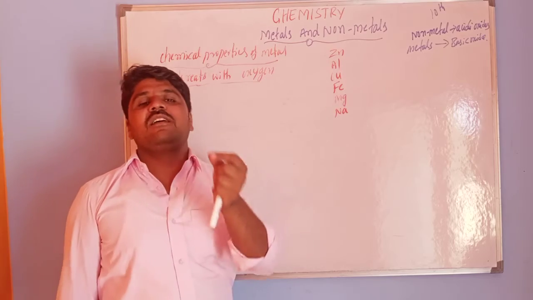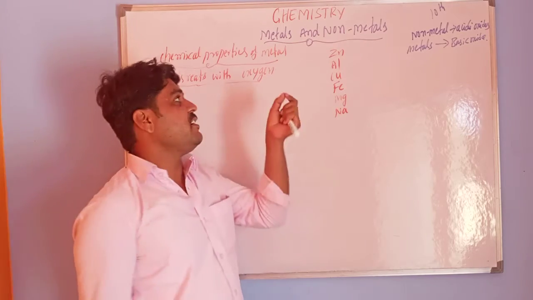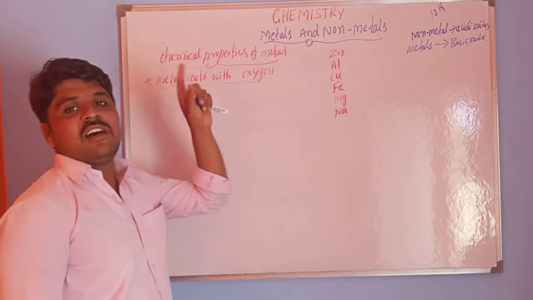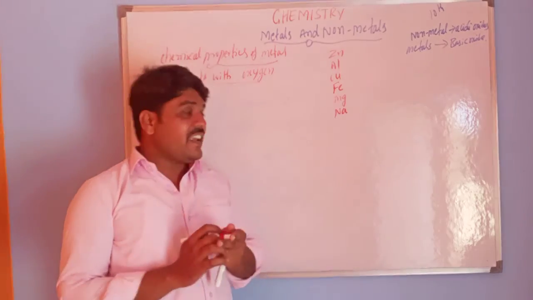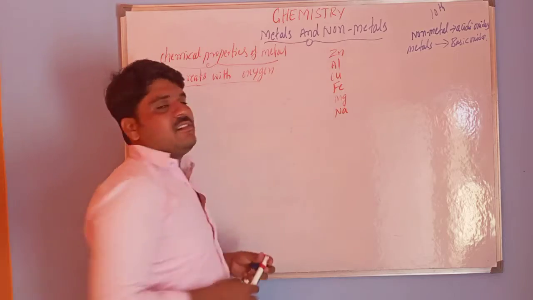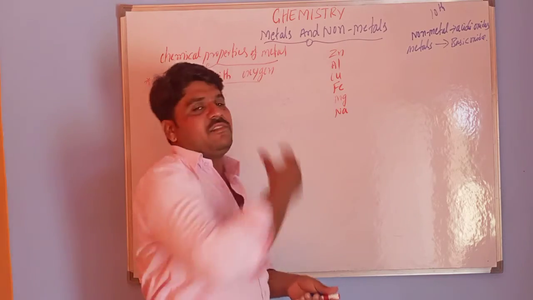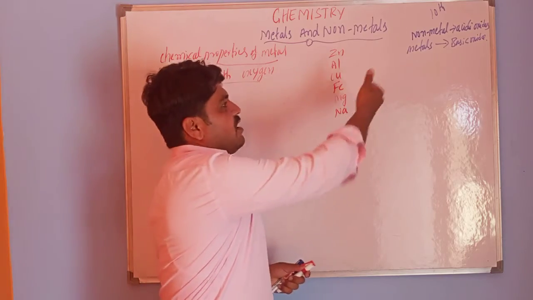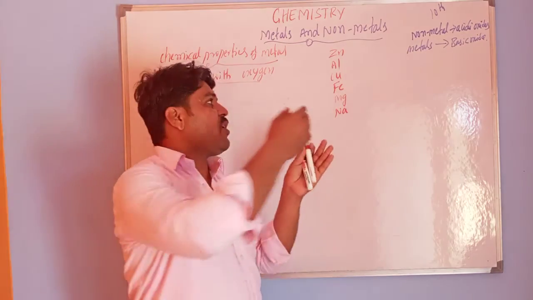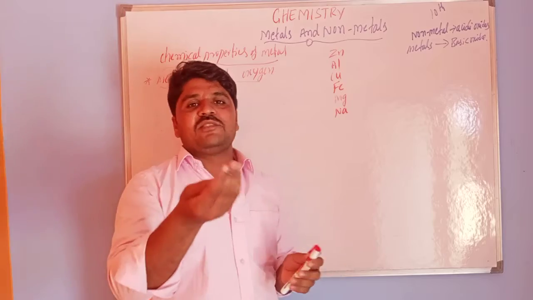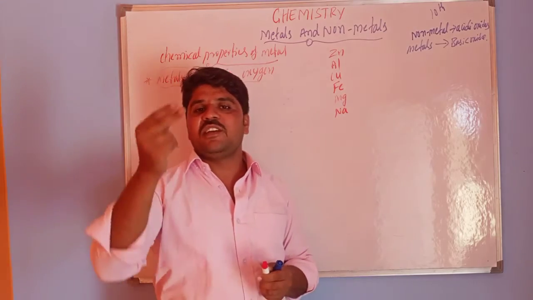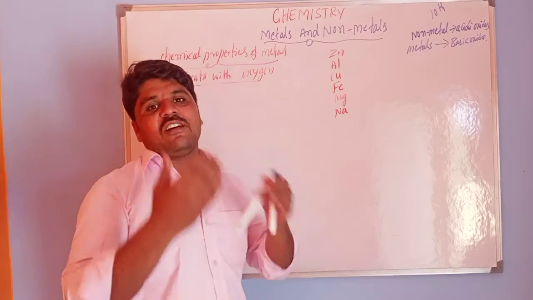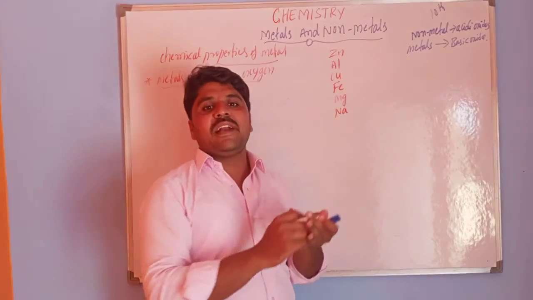Take all the metals and burn them one by one. After burning, you can collect the products and check the samples with the help of pH papers. Metals react with oxygen and produce metal oxides.